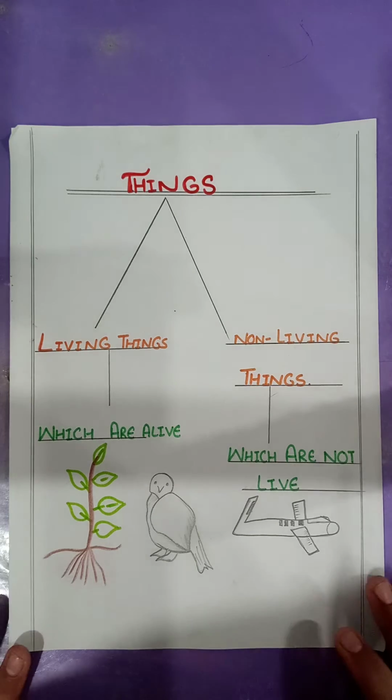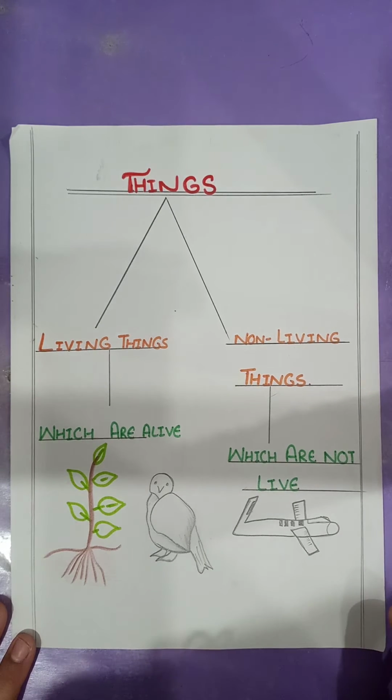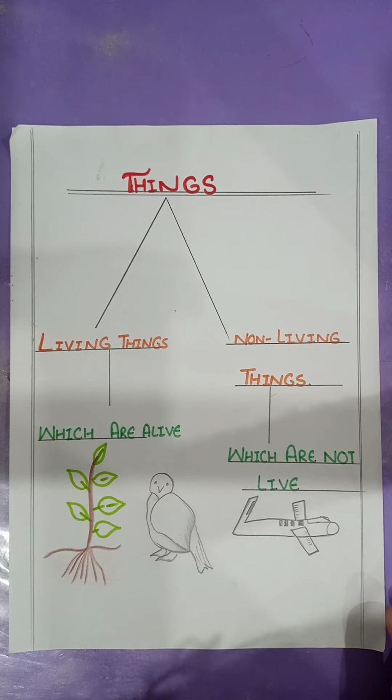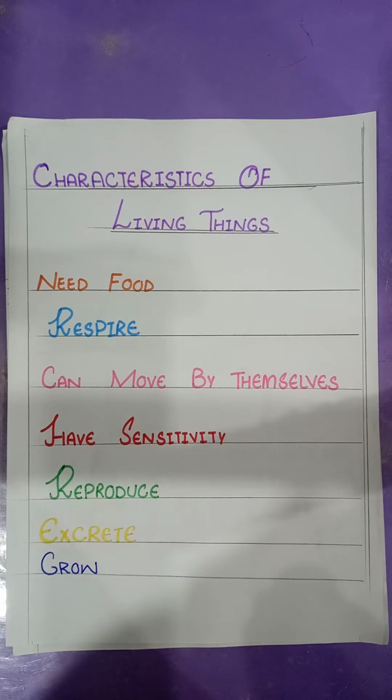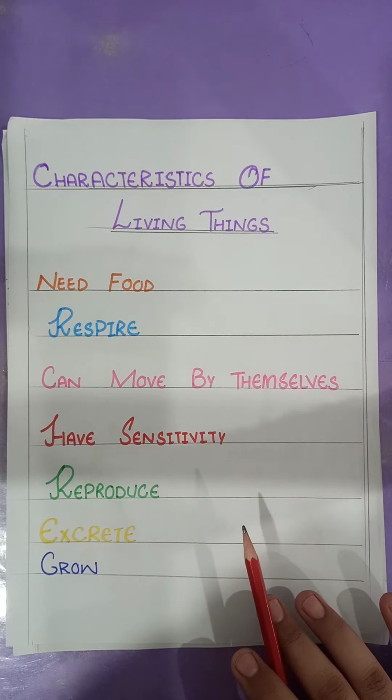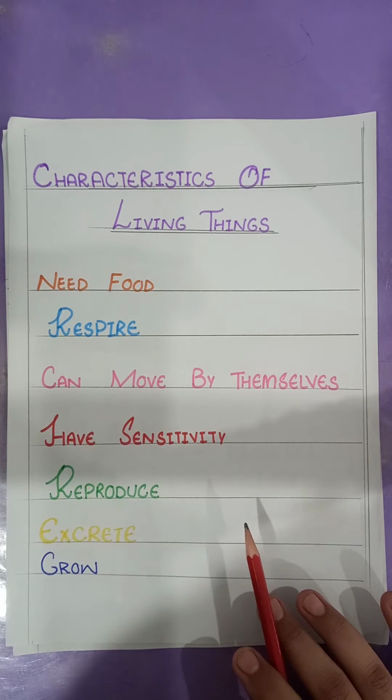Students, what does the word mean to be alive? What characteristics do all organisms or living things have that make them different from non-living things? What are the differences between living things and non-living things? All the living things have 7 characteristics which make them different from the non-living things.